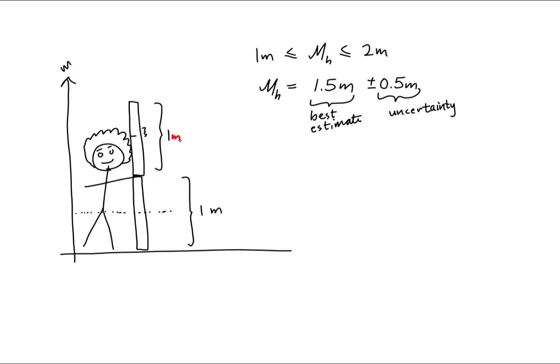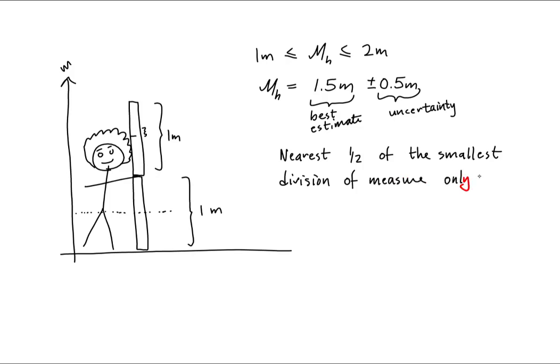So we could report our uncertainty to the nearest 1/2 of the smallest division of measure, and the fine print is only if we can reliably do so.